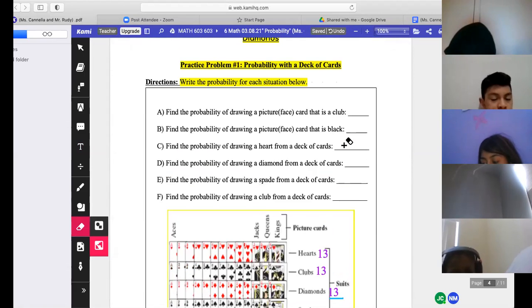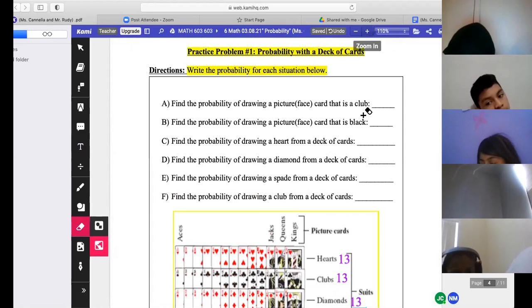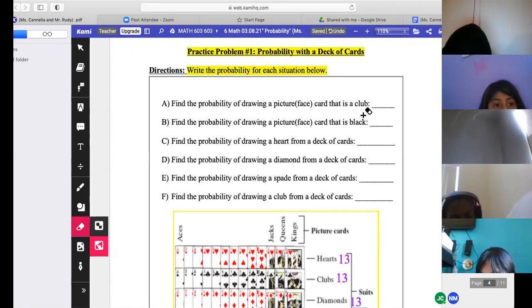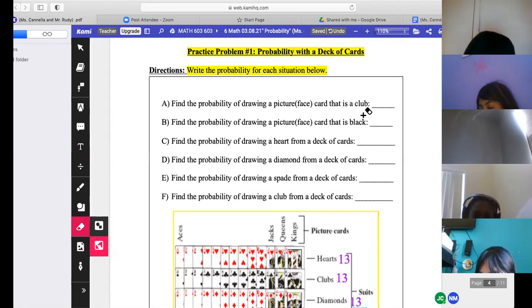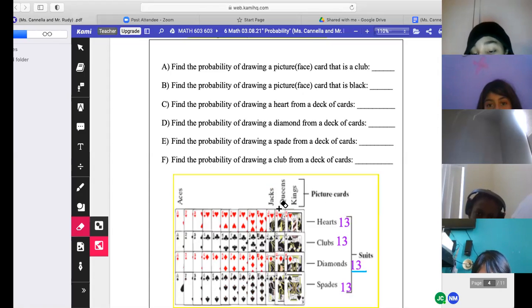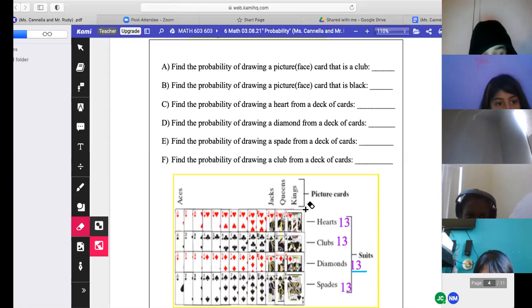All right, we're on problem number 1 now. So Brandon, can you read part A for me? Find the probability of drawing a picture face card that is a club. So first of all, what are your face cards? Remember? Look at the visual at the bottom. Your face cards are Jack, Queen, and King, okay? So look, we want to know a face card that's a club.